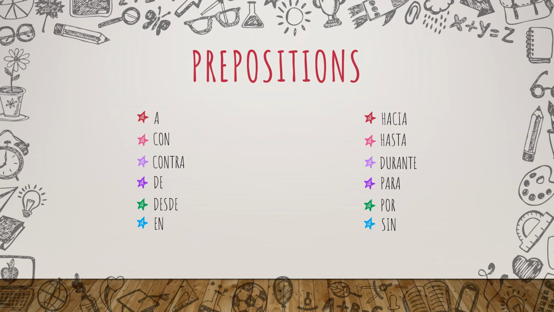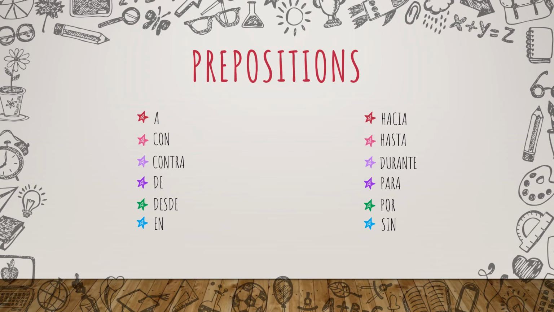In this specific video, because we're using the verb ir and irse, there are some specific translations, but it depends on the verb, and this is important. You have to take into account what verb is before the preposition. Depending on the verb, it may have a different meaning. In this scenario, ir a, irse a, both mean going to or leaving to. It doesn't matter where you are. The important thing is that you're leaving because you're going to one specific place. Con is maybe the easiest preposition, which means with. I'm going with my family. I'm living with my family.